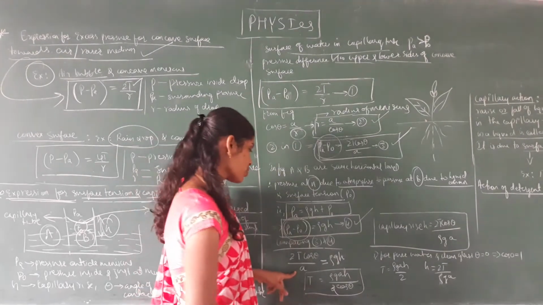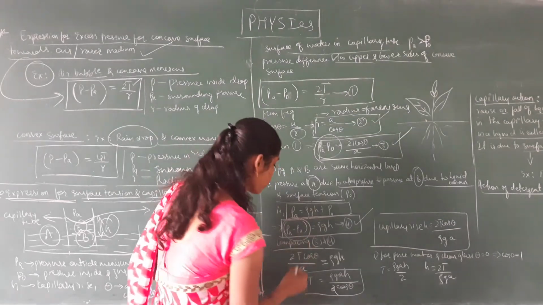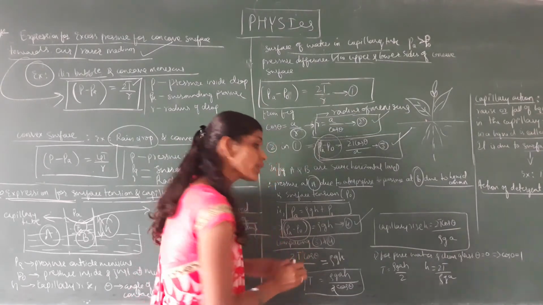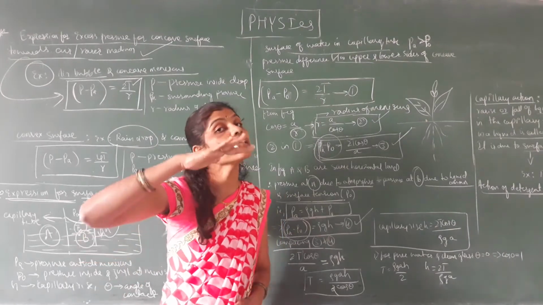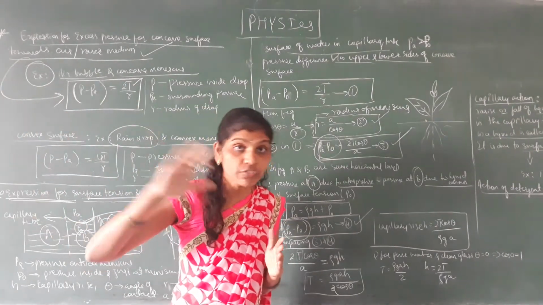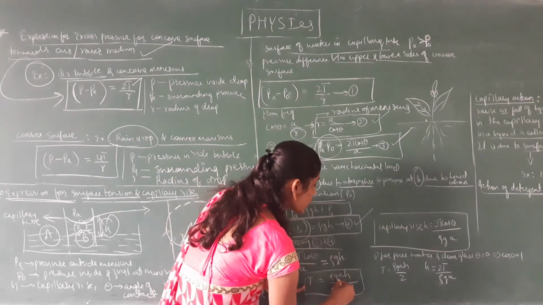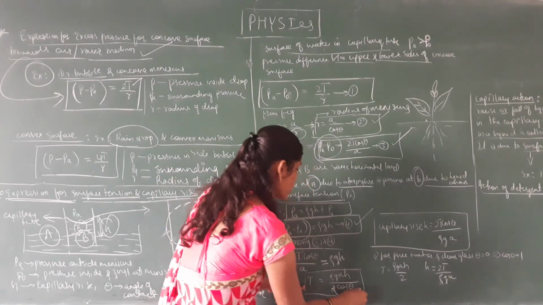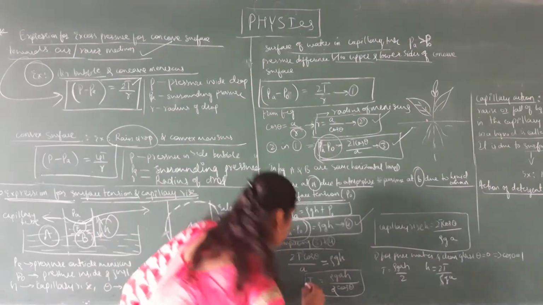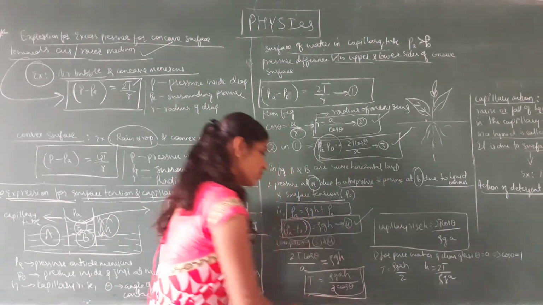And we want the expression for surface tension T. Therefore, what we want we keep on the left side and the remaining terms are all shifted to the right hand side. Therefore, T is equal to rho GAH divided by 2 cos theta. So this is the expression for surface tension.